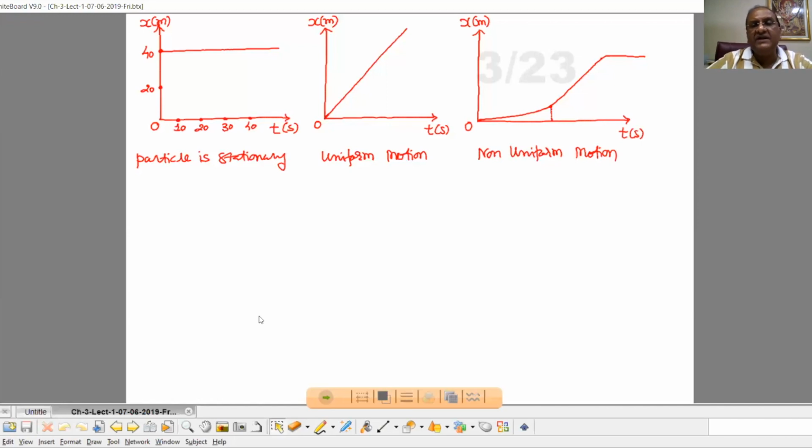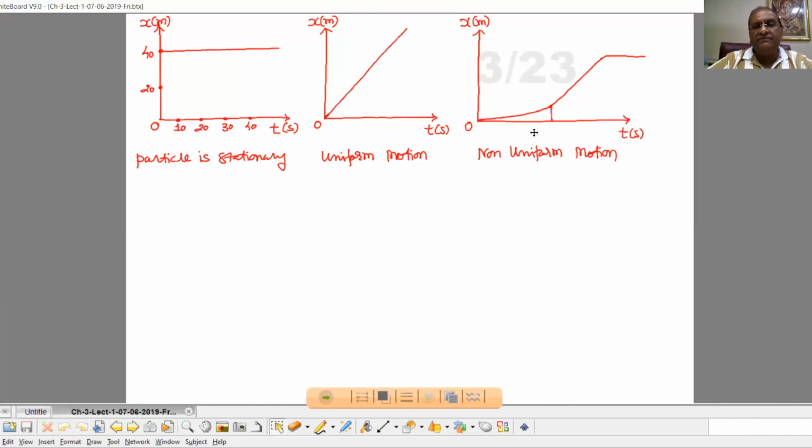Then suppose the object is covering equal distance in equal time interval. This type of motion is called uniform motion. So here, if we draw the graph for uniform motion for x versus t, then the graph will be a straight line inclined at some angle with the x-axis. Okay, so if this type of graph is obtained for x versus t for any motion, then we can say the object or the particle is executing uniform motion. Uniform motion means in the same time interval, same distance will be covered by it.